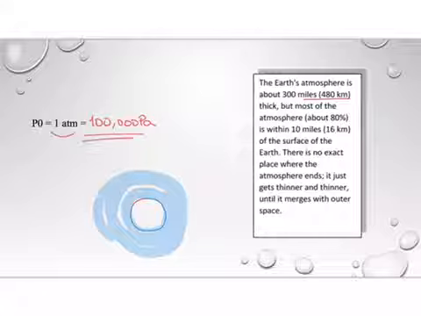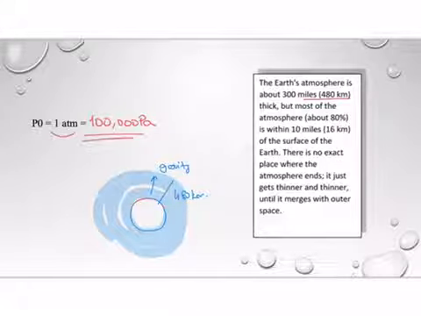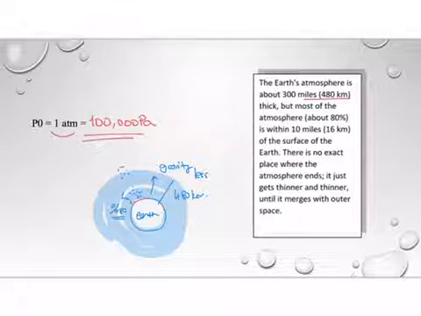The thickness is about 480 kilometers, but as the gravity gets less, the density of the atmosphere gets less, so it is denser next to the Earth. So 80% of the gases are found in this 16 kilometer part.